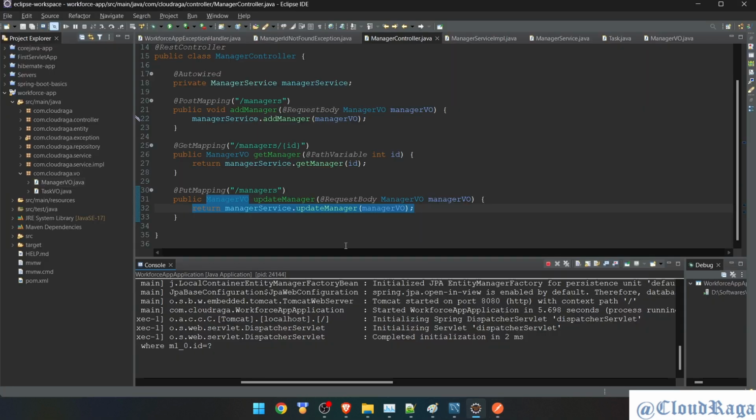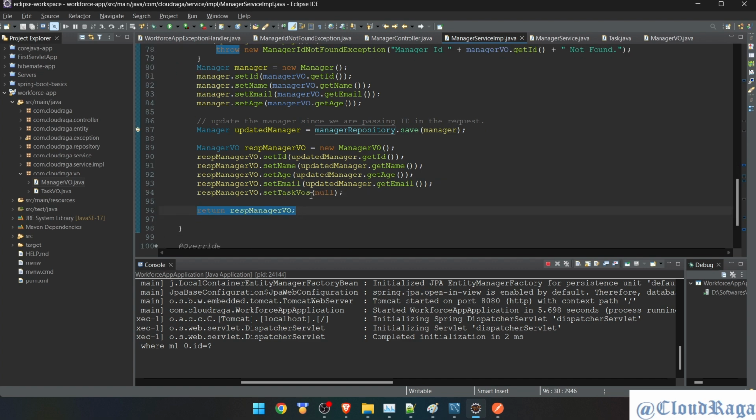Let me try one thing. I'm not sure, but let's see. What if I don't mark it explicitly null? Okay, we are sending it null this way. So if I don't do this, and everything's coming from the database here, update manager, updated manager. So I'll do this and say get